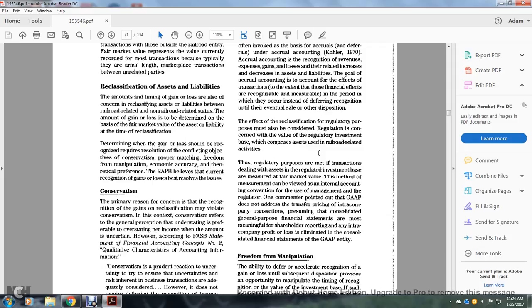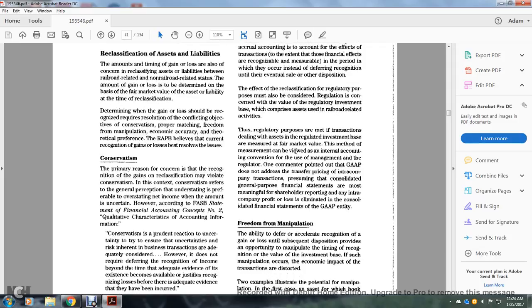The effect of the reclassification on regulatory purposes must also be considered. It is concerned that the value of the regulatory investment base for the asset used for railroad-related activity, the regulatory purposes that are met with the transaction dealing with the asset-related investment base, be at fair market value. The method of measurement can be viewed as an internal accounting convention with the use of the movement of the management of the regulatory.